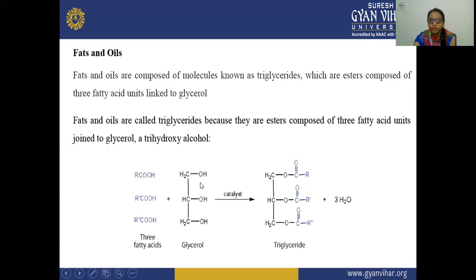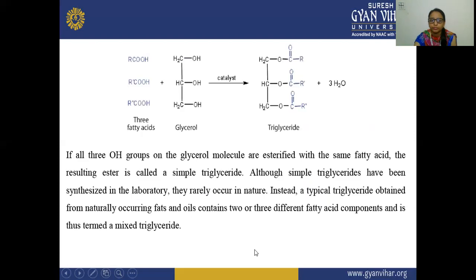Glycerol is known as trihydroxy because here you will see that there are three alcohol units attached to this molecule. So this triglyceride has this fatty acid as well as this glycerol. That is why it is forming an ester. This is known as your triglyceride.